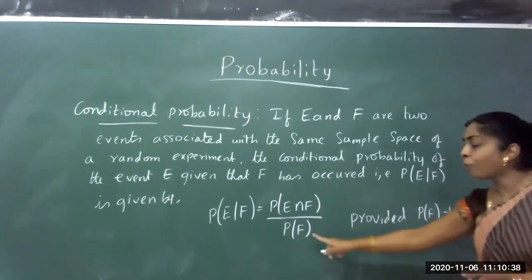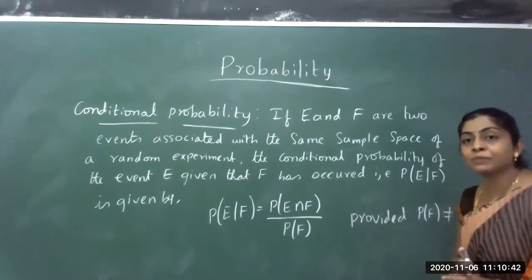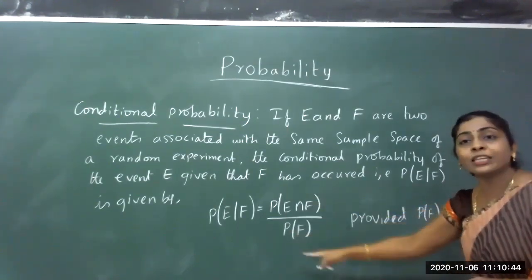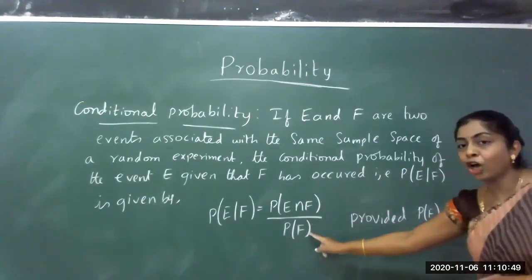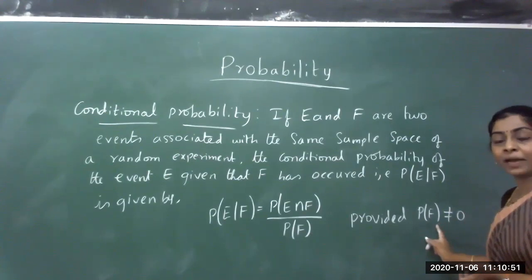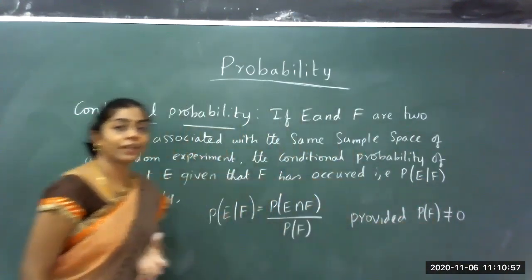We cannot have probability of F equal to 0. If the probability of the second event becomes 0, it is not defined at all. We cannot consider this. The condition is in the denominator, so I cannot have it as 0. It must not be equal to 0. That is the condition for defining this.